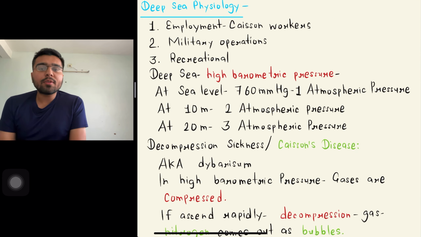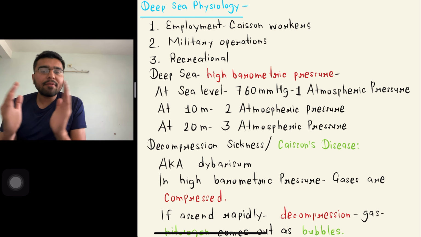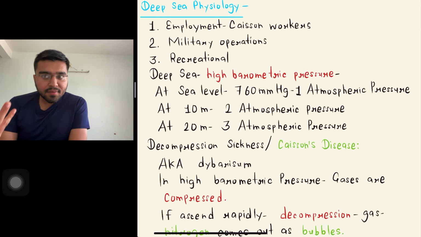Now let us talk about our second environmental physiology, that is deep sea physiology. Important workers in this type of environmental physiology include employments like caisson workers, military operations, and recreational divers.